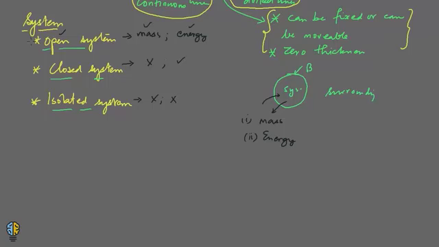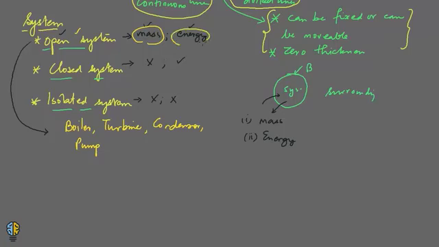Okay, now a very common set of examples for open systems are, you can say, you have a boiler. That is a very good example of an open system. Then you have turbine. This is also a very common example of an open system. Then you have condenser. Alright, then you have pump. So all these are examples of open system wherein the mass can easily flow in and out, and the energy can also flow easily in and out of the system. Alright, if you talk about the closed system examples, let's talk about these examples.